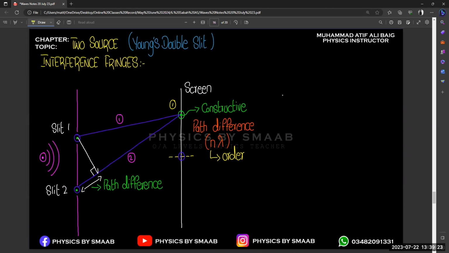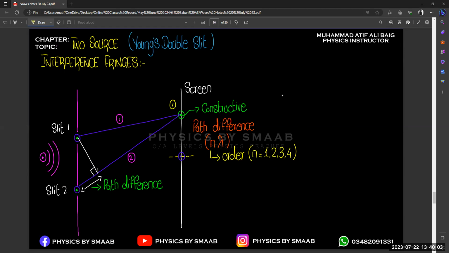So basically, n shows you that n is equal to 1. 1 means your first order, the first interference, that is constructive, right? And it may continue like the second, the third, then the fourth, and so on. So this is the concept of n. Whenever you get the first interference, that will be your first order, so n will be equal to 1. Then moving from the first point to the second, at the second point you get your second order, known as the second constructive interference, right?